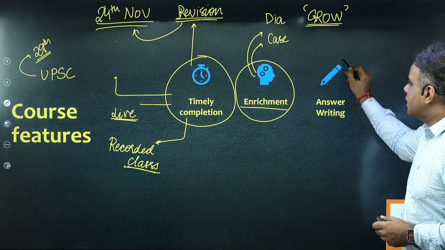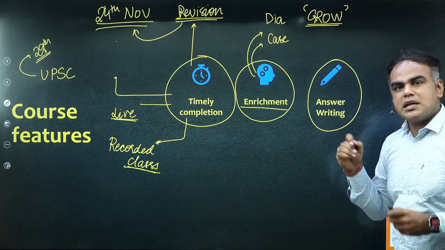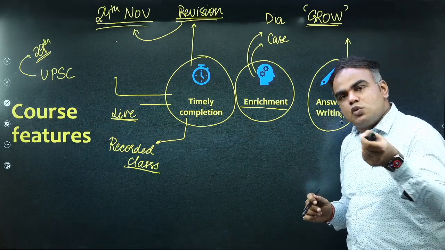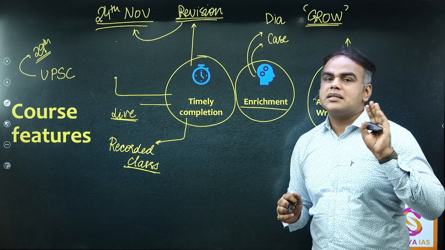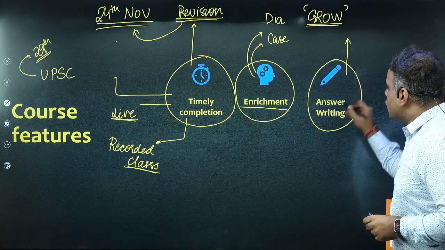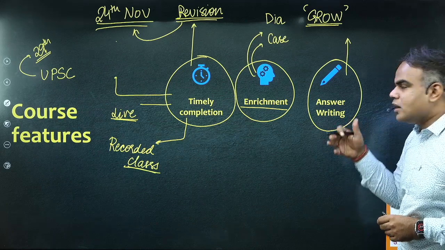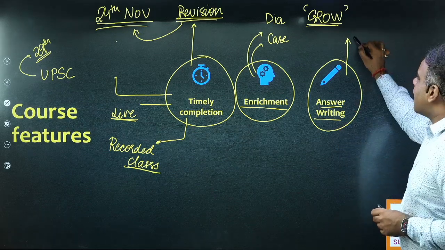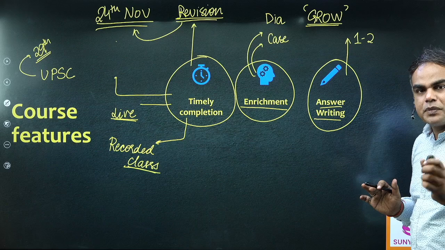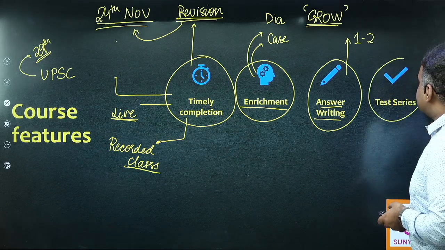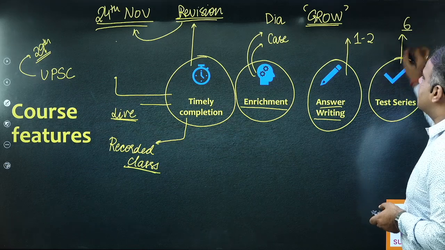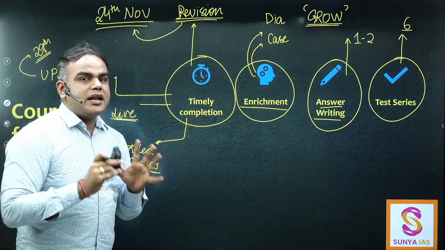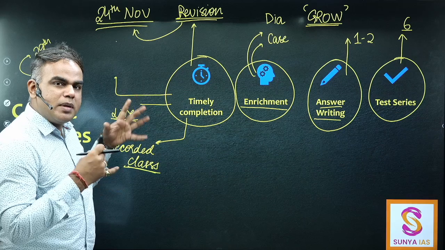Fine. Third element, which also is an important part of this course, is answer writing. Okay. So whenever we complete any important topic, this would be followed by writing the answers in the class itself. Okay. So your inertia to write the answers will be taken care of here, that you will be forced to write 1 or 2 answers after the completion of each major topic. And this is also followed by a full-fledged test series where we are having 6 tests, 4 sectional tests and 2 full-length tests. This will also make you exam ready very well. Okay, so when you finally give the exams, you will be able to write.